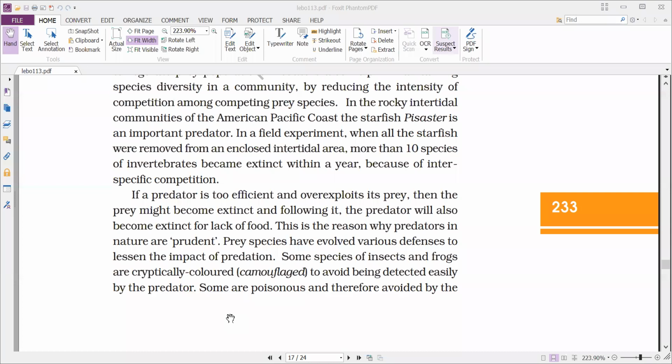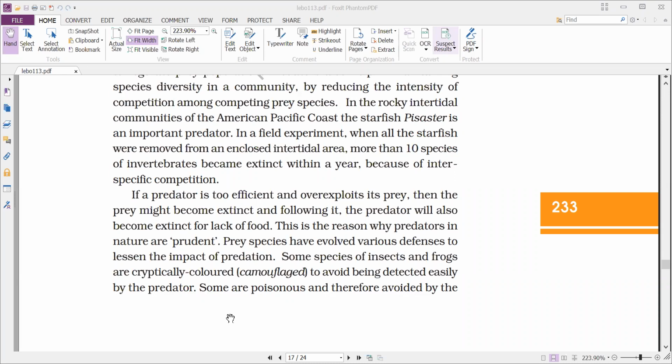The prey population gradually decreases and the prey undergoes extinction. If the prey undergoes extinction, the predator also follows it. Why? Because once the prey is lost, the food availability for the predator is also lost, so it also undergoes extinction.